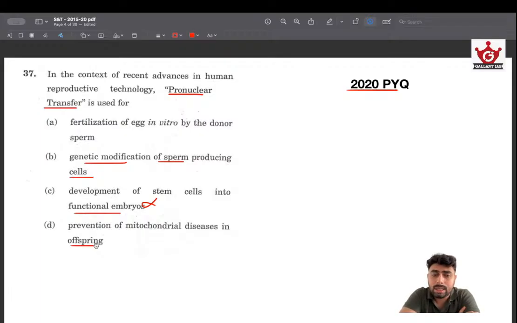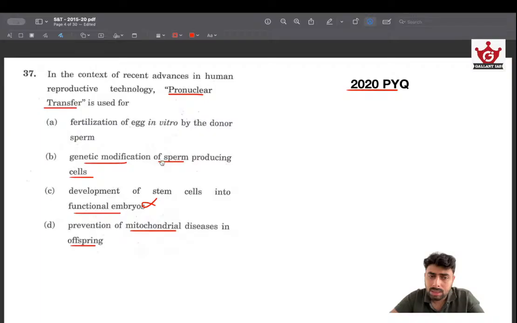So any disease that affects the mitochondria in the offspring generally stems from transfer of that mitochondria from the mother. Okay, only the mother's mitochondria is inherited by the offspring. So that's the key term in that. So prevention of mitochondrial disease seems very probable.